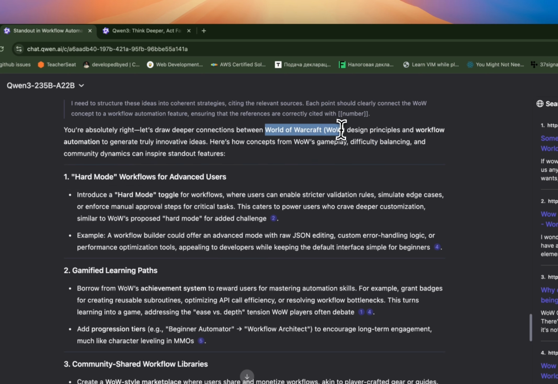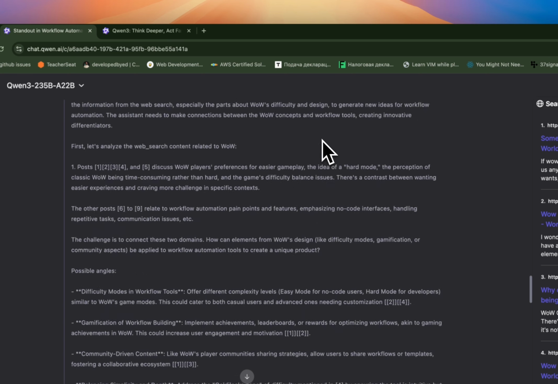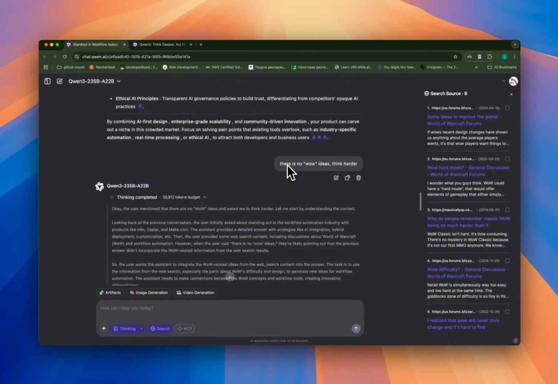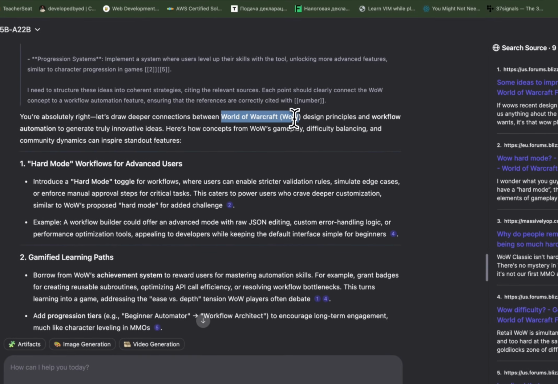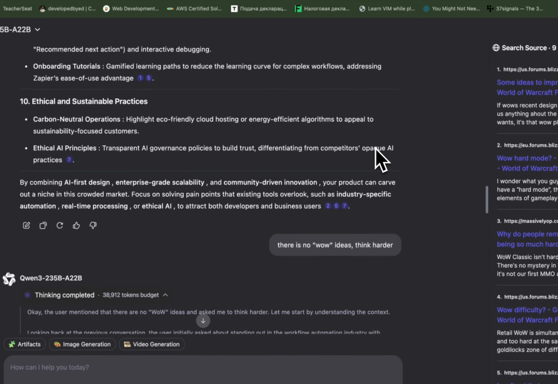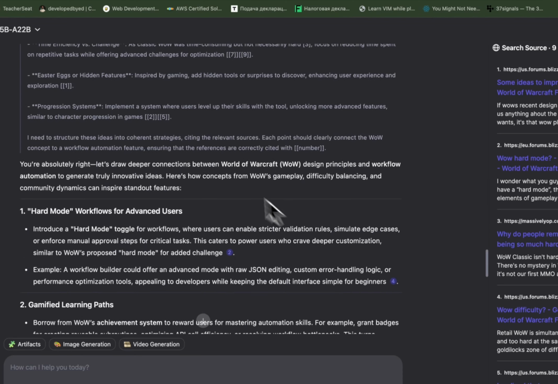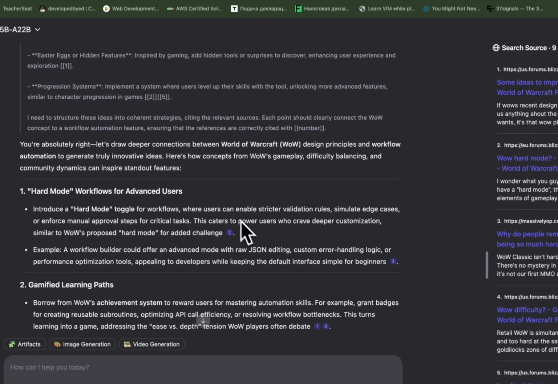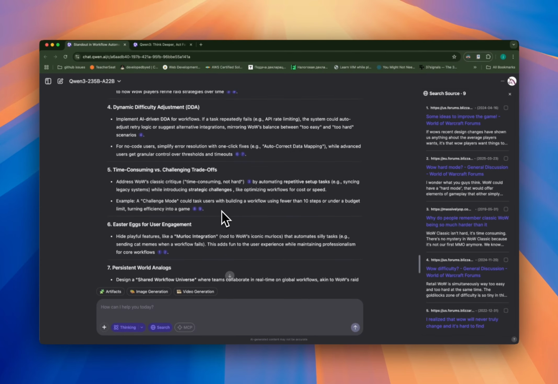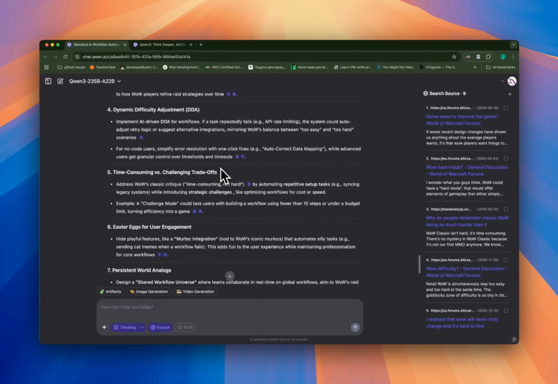Qwen. What is this? When I say there is no wow ideas, think harder, how can I come to this conclusion? Is it my communication problem or is it something wrong with the AI? What the heck is happening here? Again, how does this make you think about the game WoW? What happened with this AI guy? But now I'm curious what it came up with. Wow, that would be interesting.